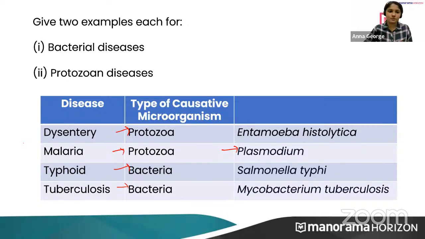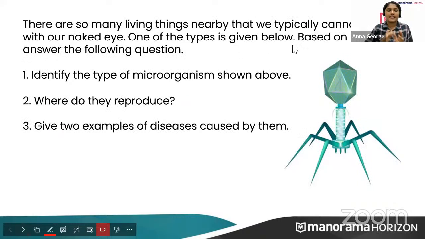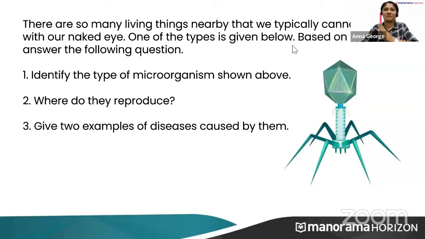Now, the next one is, there are so many living things nearby that we typically cannot see with our naked eye. One of the types is given below. Based on this, answer the following question. I have not even read the question, but I'm getting the answers. You guys are very smart. So identify the type of microorganisms shown above.